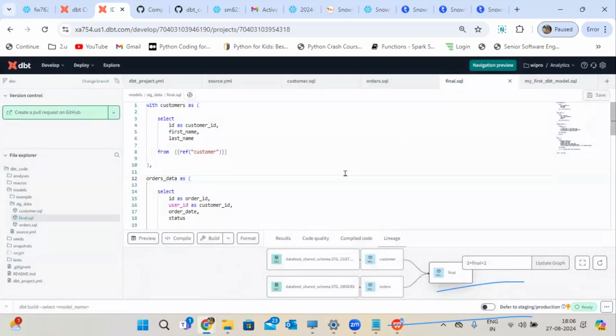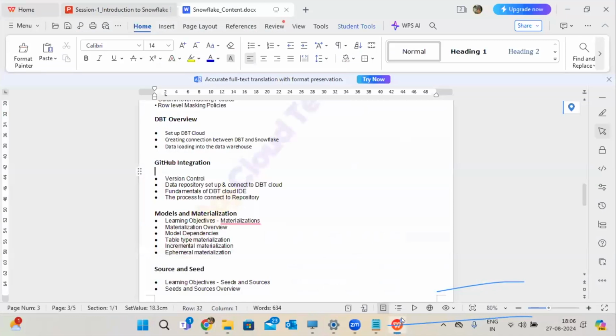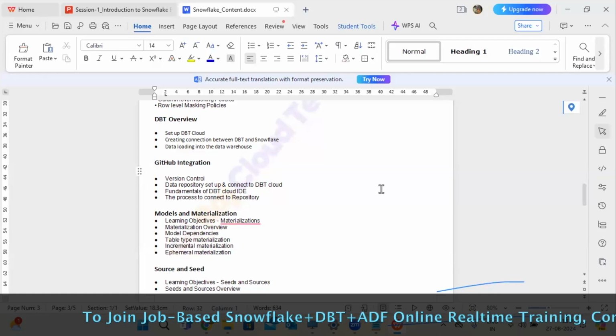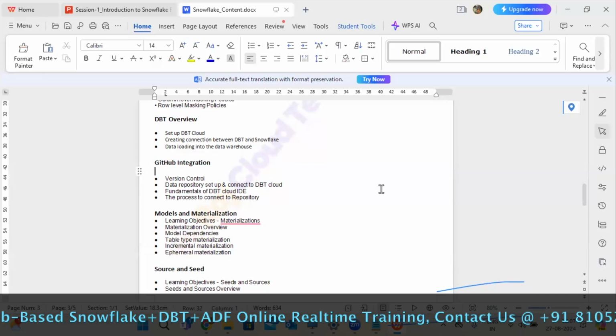So you mean to say Snowflake is easy to handle with DBT? Not only Snowflake, DBT can handle different technologies too, but our requirement is Snowflake with DBT, so we are using this. With the Microsoft Azure platform and ADF, if we don't have Snowflake and instead have Synapse, do you think we can integrate DBT here? Instead of a warehouse, we can use Synapse Analytics, the Synapse data warehouse, right?